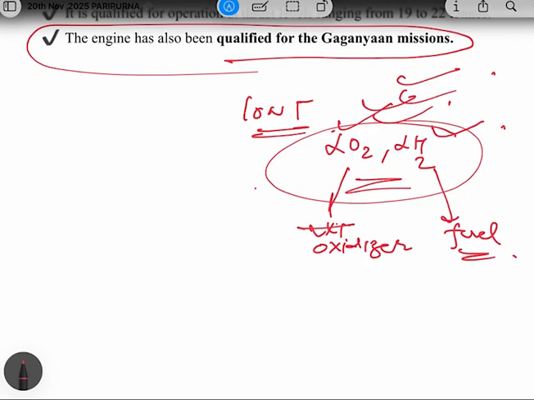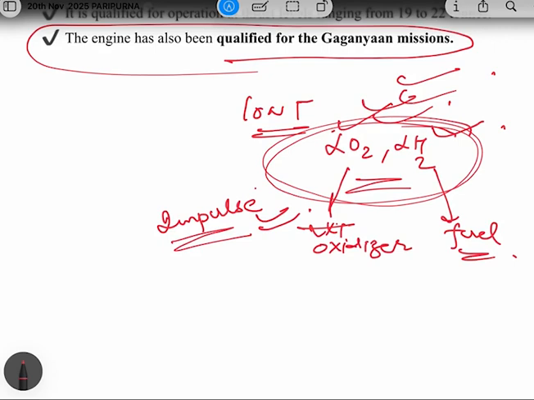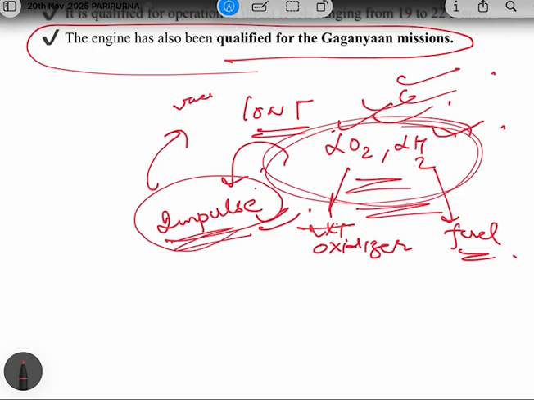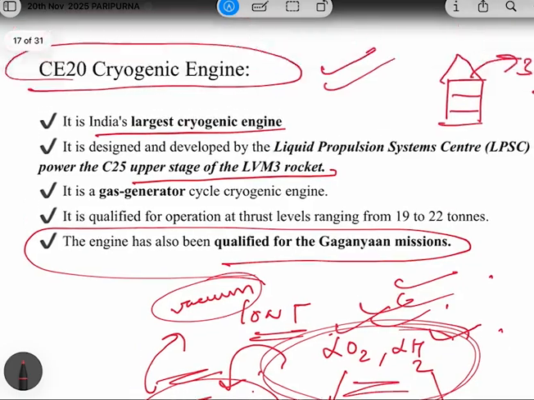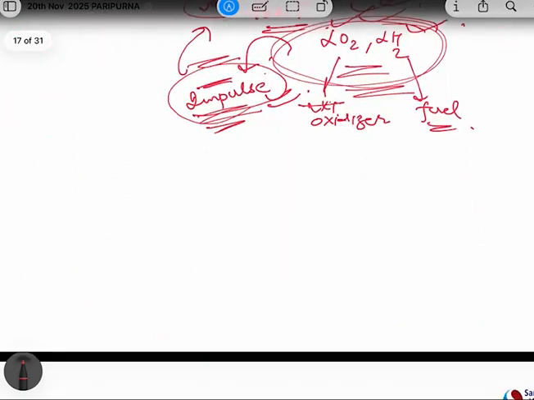Okay. Now, what is the relevance of this? This combination offers high specific impulse. See, please remember this because I will be asking question about this only. So what is the significance of this? It offers high specific impulse. And this impulse is required when the rocket travels in vacuum. Okay, so this specific impulse is very important. Okay, so we are done with cryogenic engine and cryogenic propulsion.